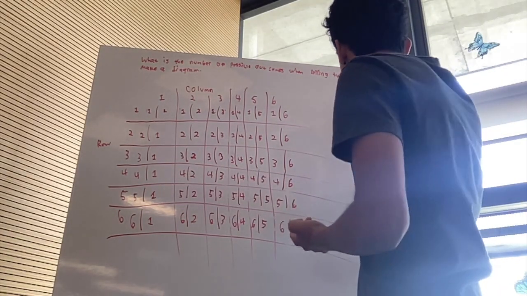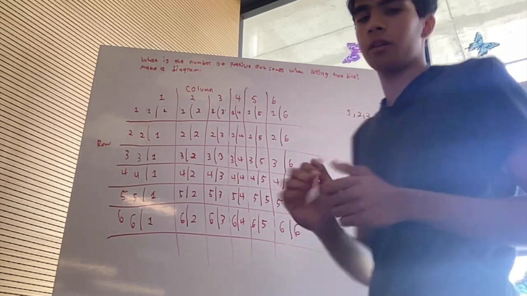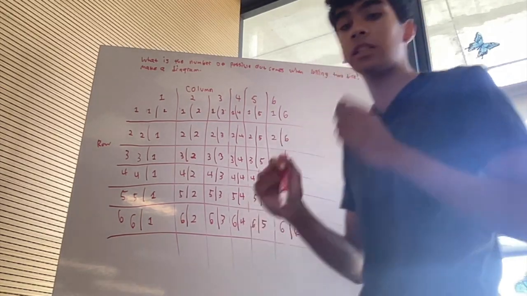Because there are 6 faces: 1, 2, 3, 4, 5, and 6. To find the number of outcomes when rolling 2 dice, we need to multiply the number of outcomes for each die, which is 6 for each die. And since there are 6 possible outcomes for each die, we multiply 6 by 6 since there are 2 dice.